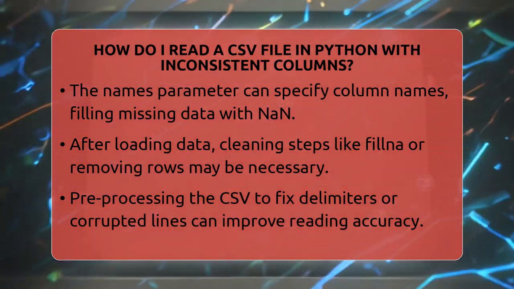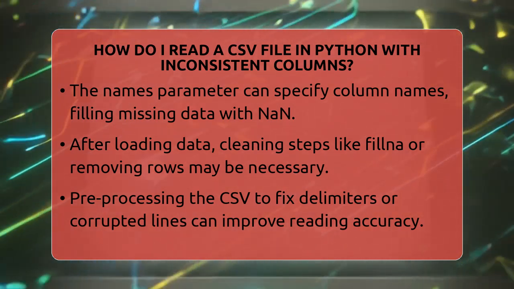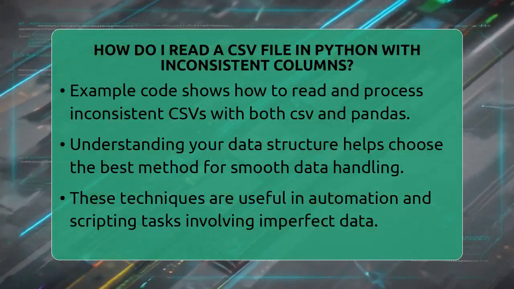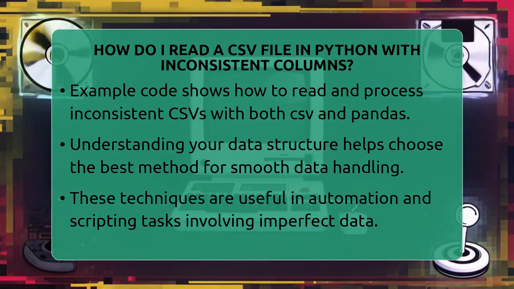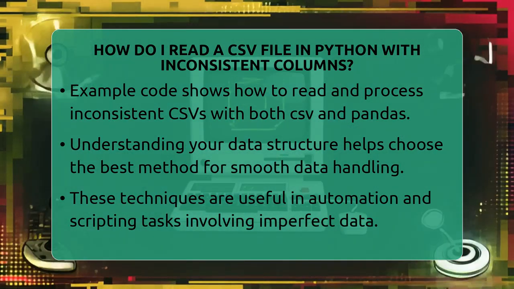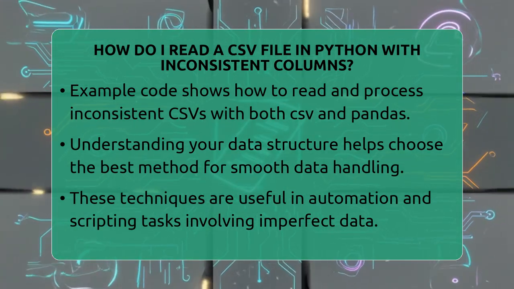Here's an example using the CSV module. Open the file, create a reader, read the first row to get the expected number of columns, then loop through each row. If a row has a different number of columns, you can log it or pad it with empty strings. And here's an example with Pandas.